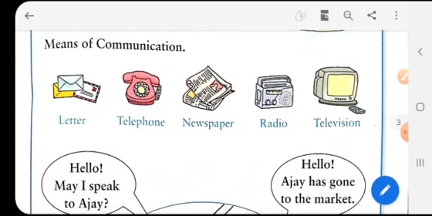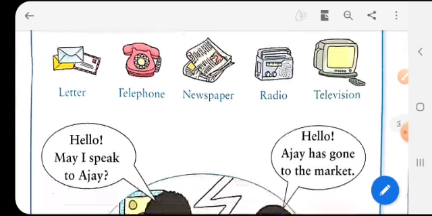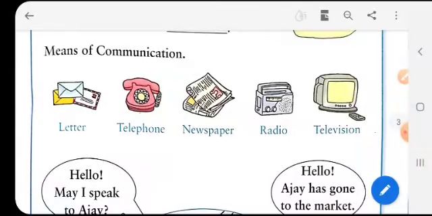Now these are some means of communication. So we have read how we can move from one place to another, but for expressing our views and ideas and opinions, we use pen and paper or some other means to display our words or thoughts to other people, like the letter, the telephone, newspaper, radio, television. So these are some modes, some means of communication. We communicate to other people through these means.